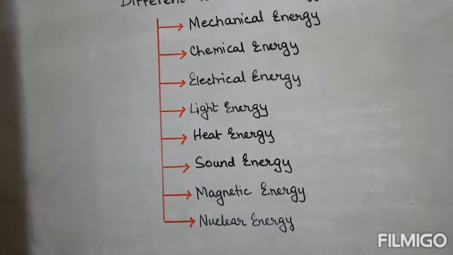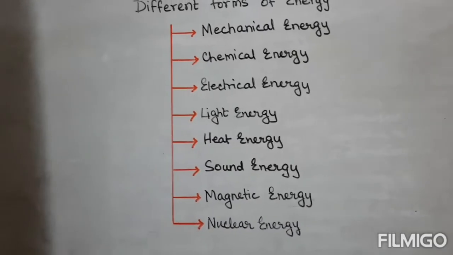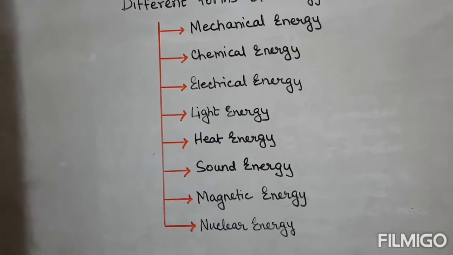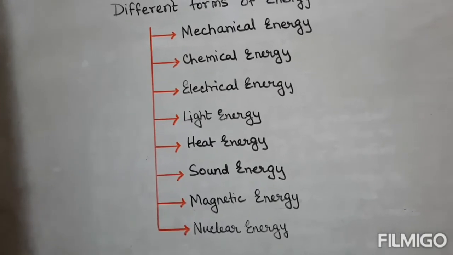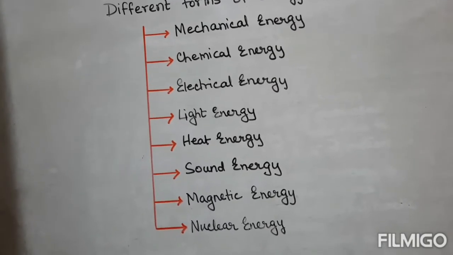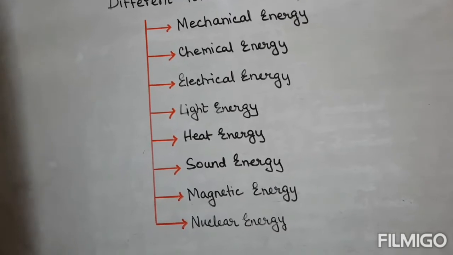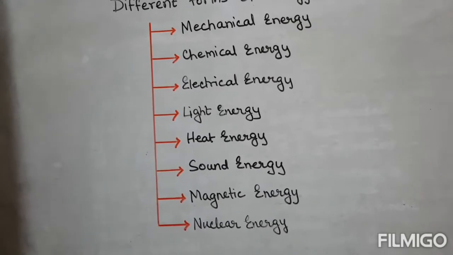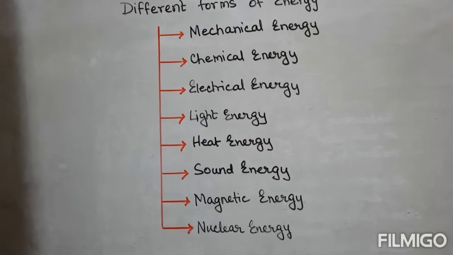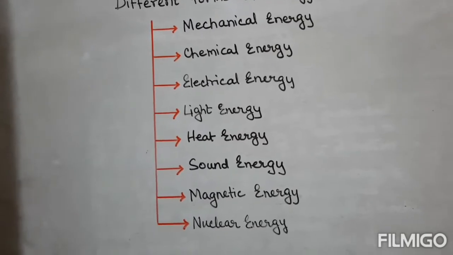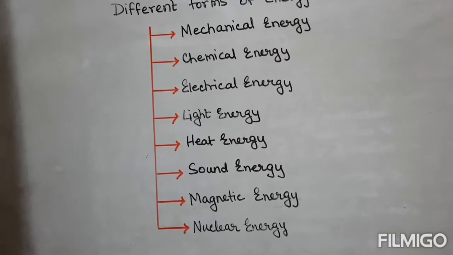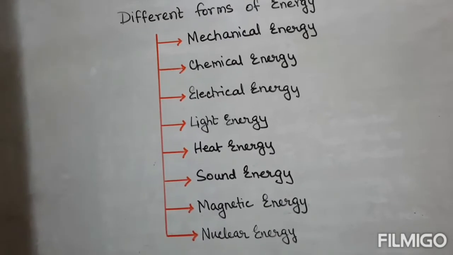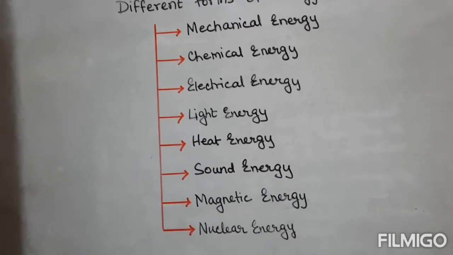The fourth type is the light energy. It enables us to see objects around us. Our eyes can sense light energy, and this is why we are able to read, write. Again, plants use this light energy to prepare their food.